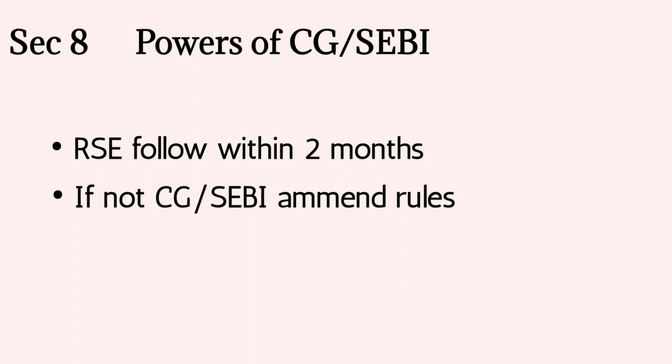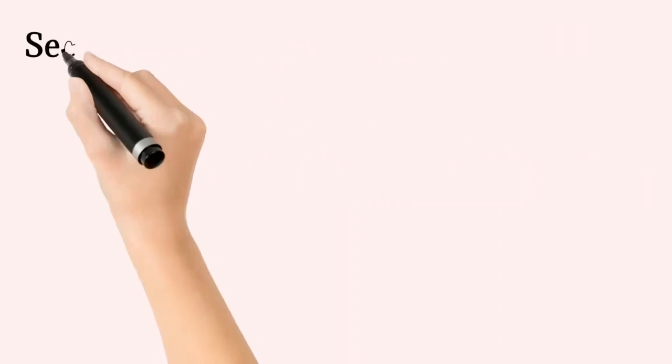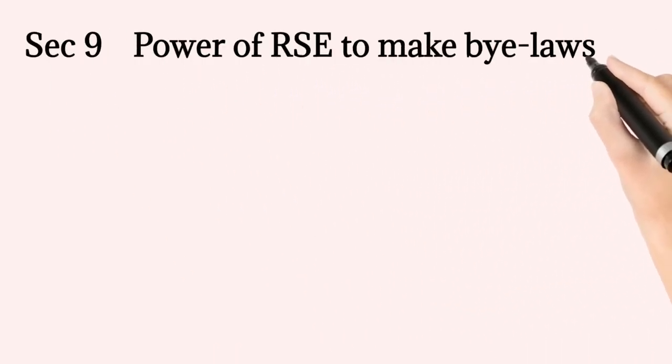The next section talks about the power of the stock exchange to make its bylaws. Any recognized stock exchange can make its bylaws for regulation and control of contracts. This requires the prior approval of Sebi, and then this will be published in the Gazette. Section 9 was talking about the making of bylaws by the stock exchange itself.